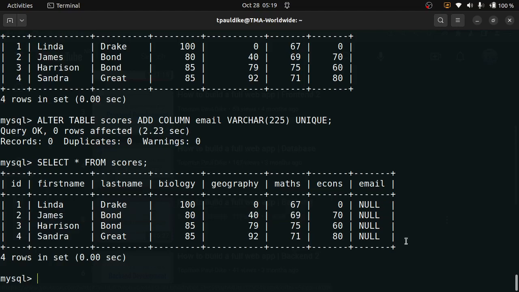Want to update email. Okay, so let's do this. Update scores, right? Set email to be equal to, now watch this, I want to use a function called concatenate. So I want it to generate the email automatically, and I want it to be the first name.